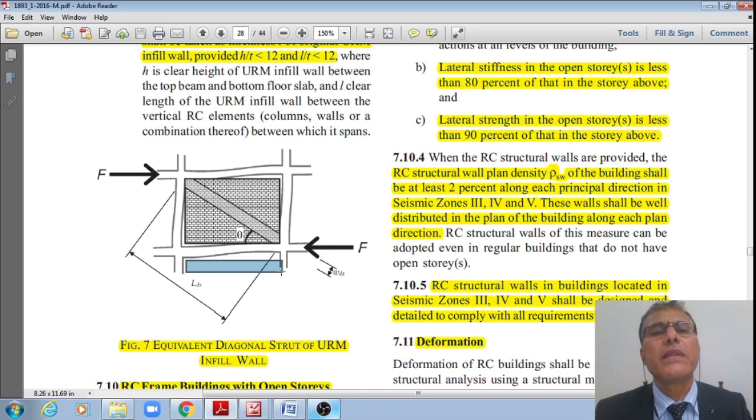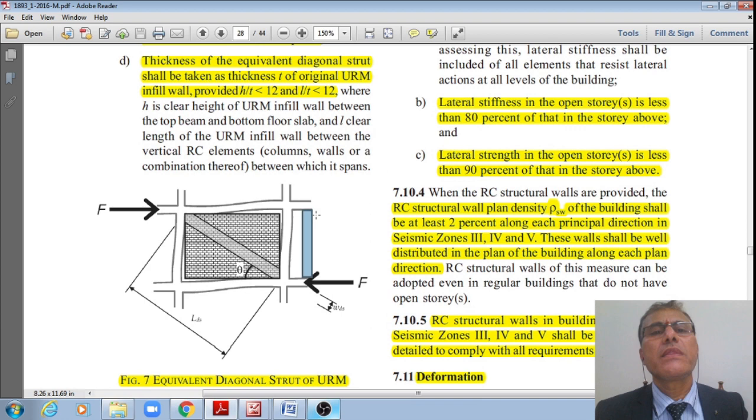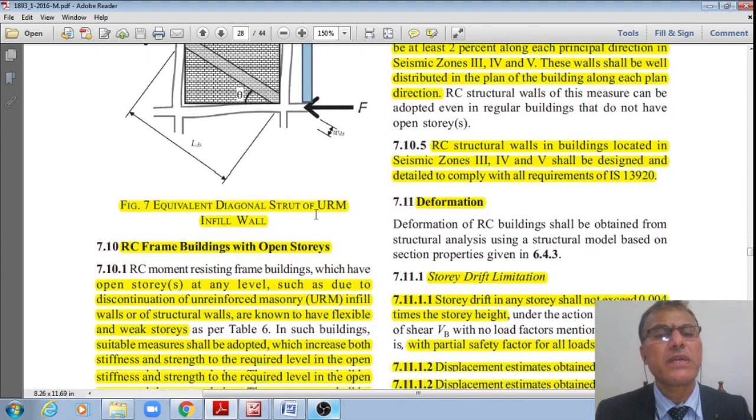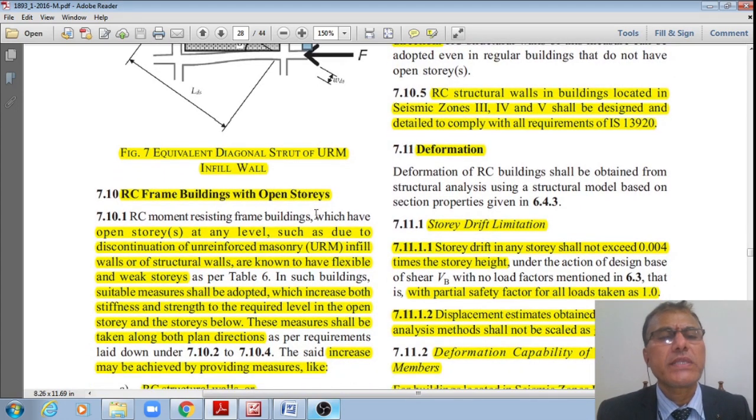T is the thickness, and this is H by T. If H by T is less than 12 and L by T is less than 12, then the thickness of the equivalent diagonal strut shall be taken as the thickness of the original URM infill wall only. Otherwise, it should not be considered. I hope you are understanding these discussions. This is the figure of the equivalent diagonal strut of URM infill walls.